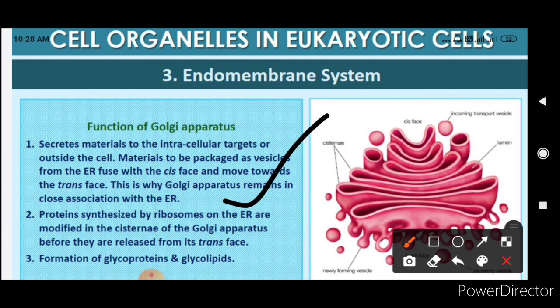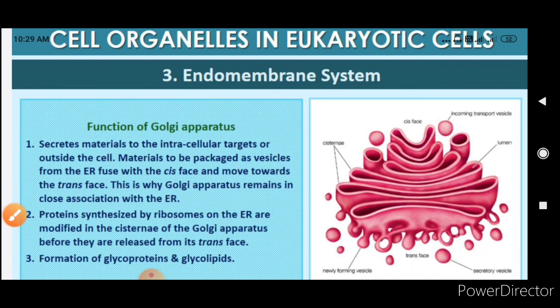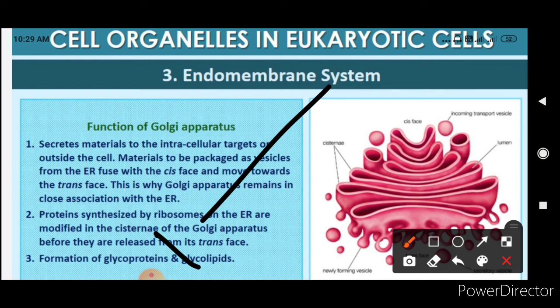Okay, so the packaging of all the protein which is synthesized by the RER will be here, and proteins synthesized by ribosomes on the ER are modified in the cisternae. Okay, so modification is also there, that is the post-translational modifications. They are modified in the cisternae of the Golgi apparatus before they are released from its trans phase, and formation of glycoproteins and glycolipids. See, once a protein is formed, we add a glycogen molecule to that and it becomes the glycoprotein. Once a lipid is formed, we add a glycogen to that, so it becomes glycolipid.